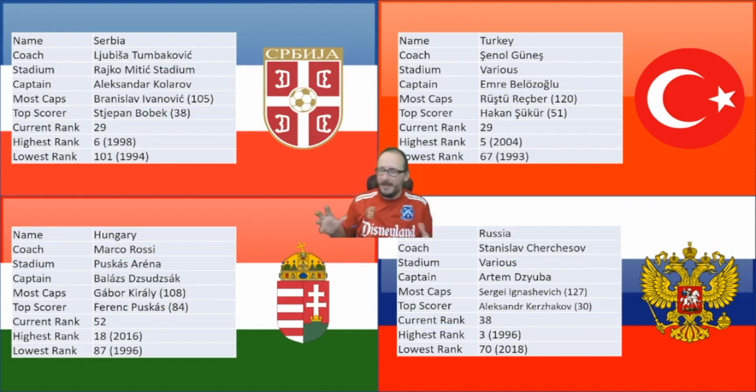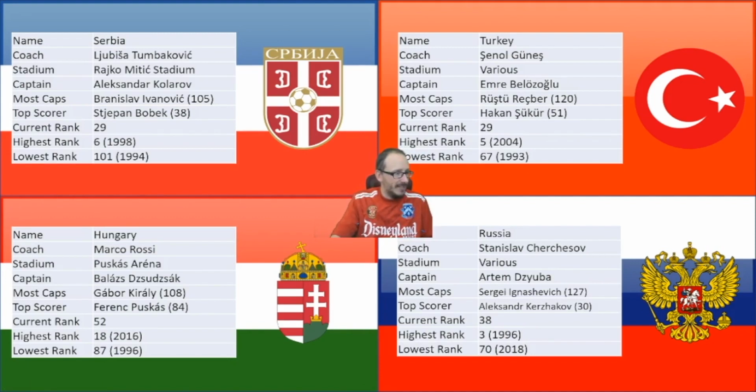So they're starting to climb. I think they're much higher than 38th. They're probably in the 20s, if I'm honest with you. Highest ranked 3rd in the world, 1996. Lowest rank 70th in 2018. And again, just like Hungary, they were once a powerhouse, ultimate powerhouse in football way back when.